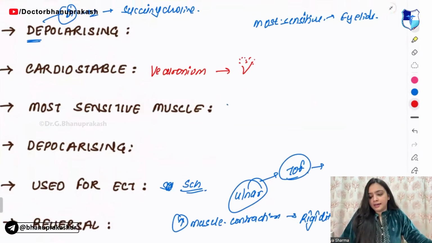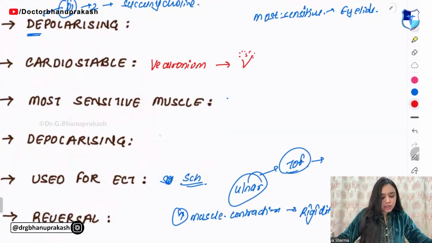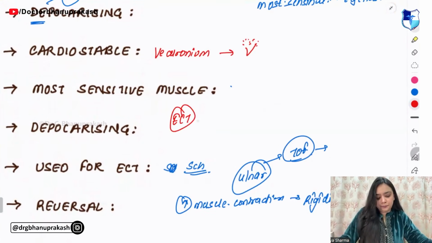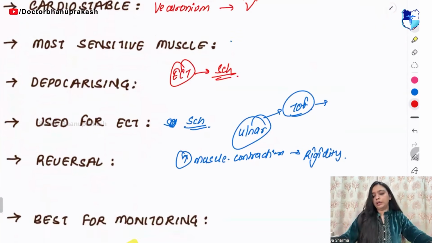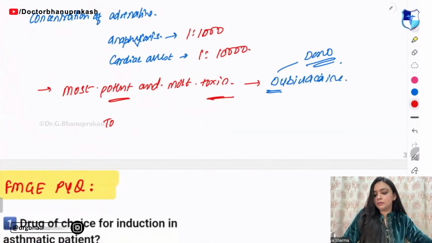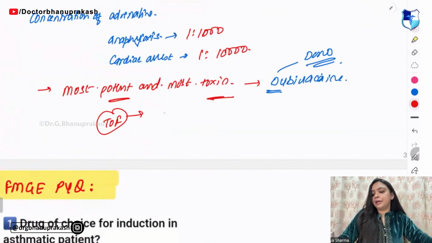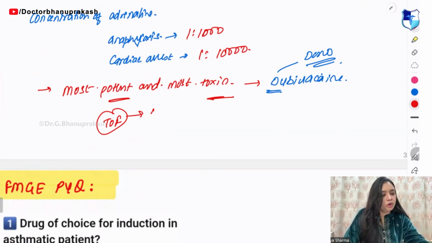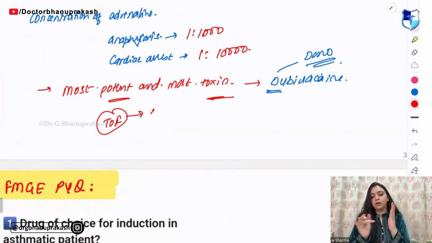Okay. Next, guys, ECT is used for your succinyl choline only. Now, tell me, we have read about the TOF, right? So in the TOF, tell me whether the depolarizing one or the non-depolarizing one was having two phases.